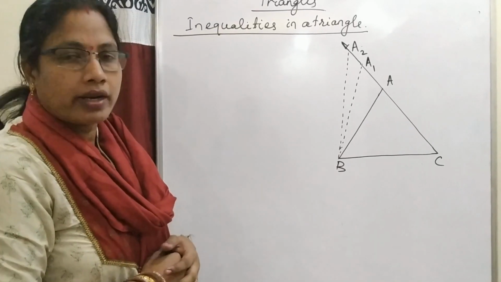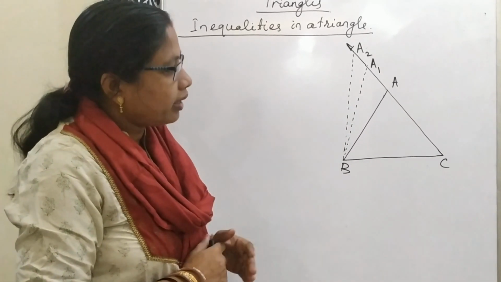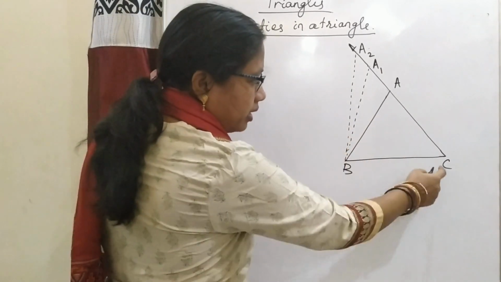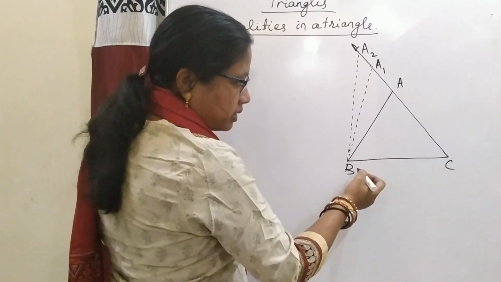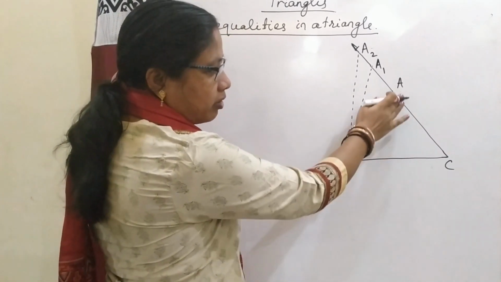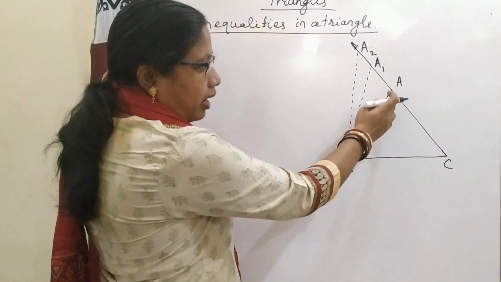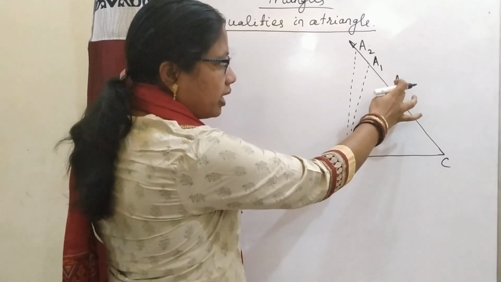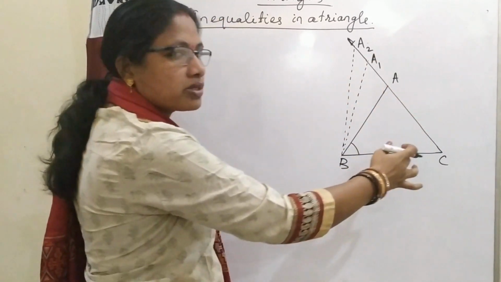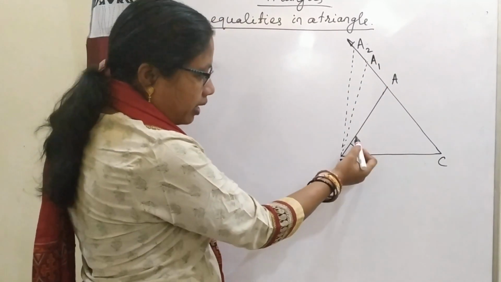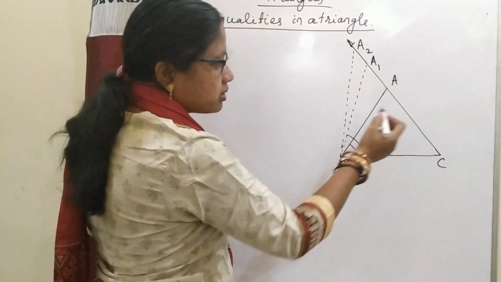So let us do an activity. This is an activity you can do, but here I am taking a triangle. ABC is a triangle. The sides are AC, AB and BC. The opposite angle of the side AC is angle B. Here I shifted the vertex A to A1 such that A1C becomes a side of that triangle and this angle is the opposite angle of A1C.